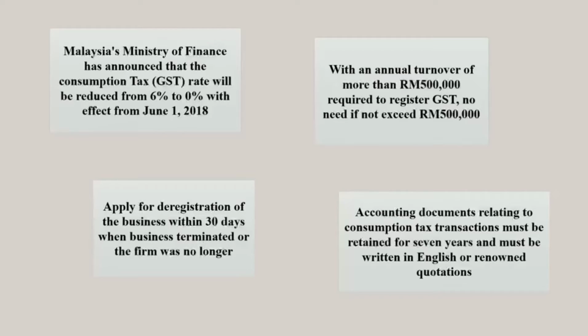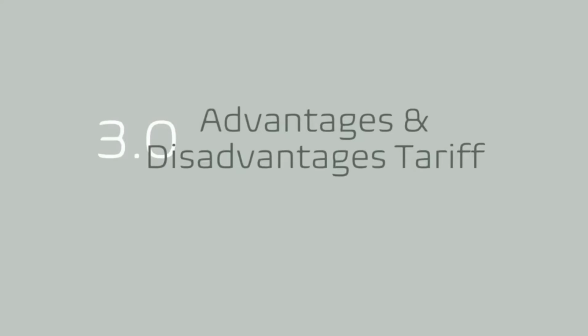For additional information, the Minister of Finance announced the GST rate will be reduced from 6% to 0% starting from 1st June 2018. Businesses with an annual turnover of more than 500,000 need to register for GST. If not, they don't need to. The business needs to apply within 30 days. And the last one is the accounting documents. They need to keep them for 7 years, written in English or the national language.